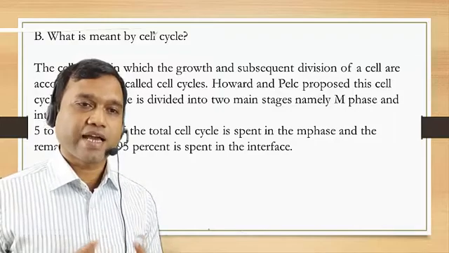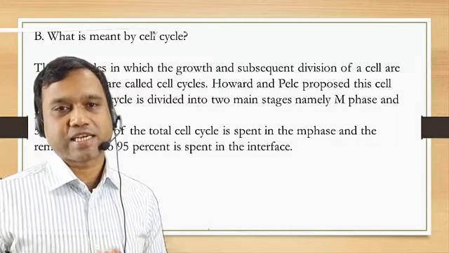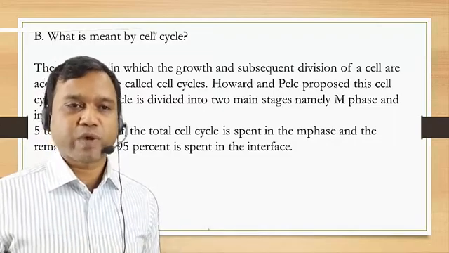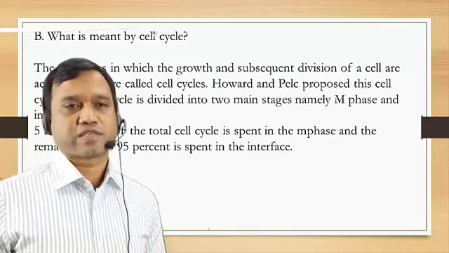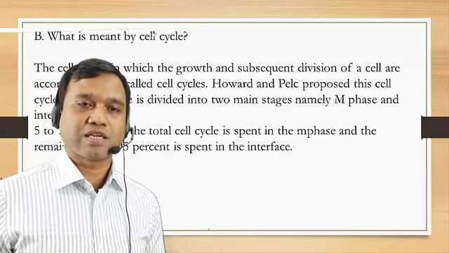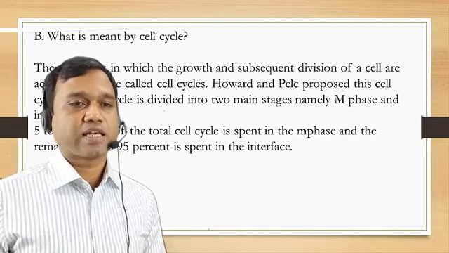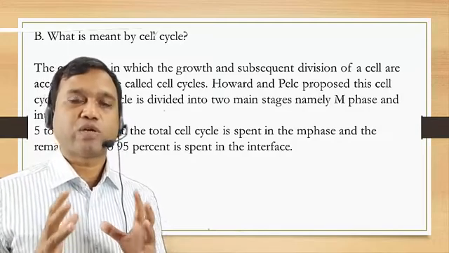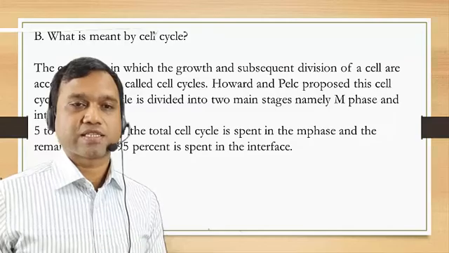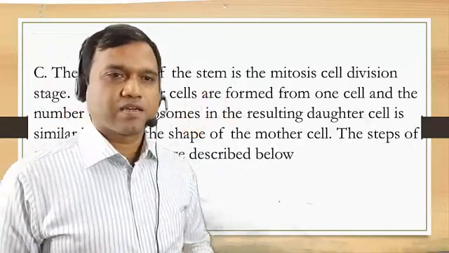The cell cycle is divided into two main stages, namely M phase and interphase. 5 to 10% of the total cell cycle is spent in M phase and the remaining 90 to 95% is spent in the interphase. Question number C.